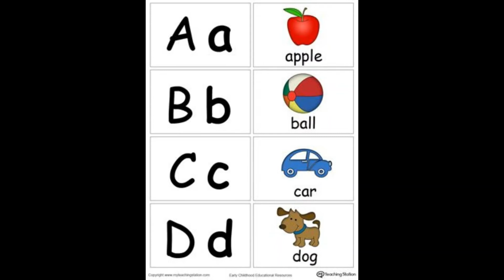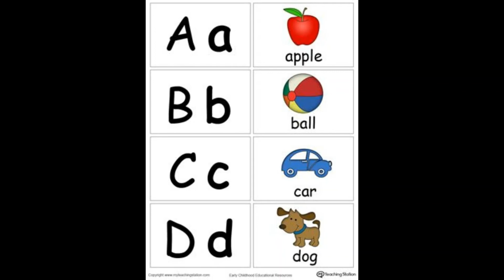The second letter is B. The sound of the letter is B. Don't forget to repeat with me. B for ball. Next letter is C. The sound of the letter is K. C for car. If you notice, the word car starts with the sound K. Then comes the letter D. The sound of the letter is D. D for dog.